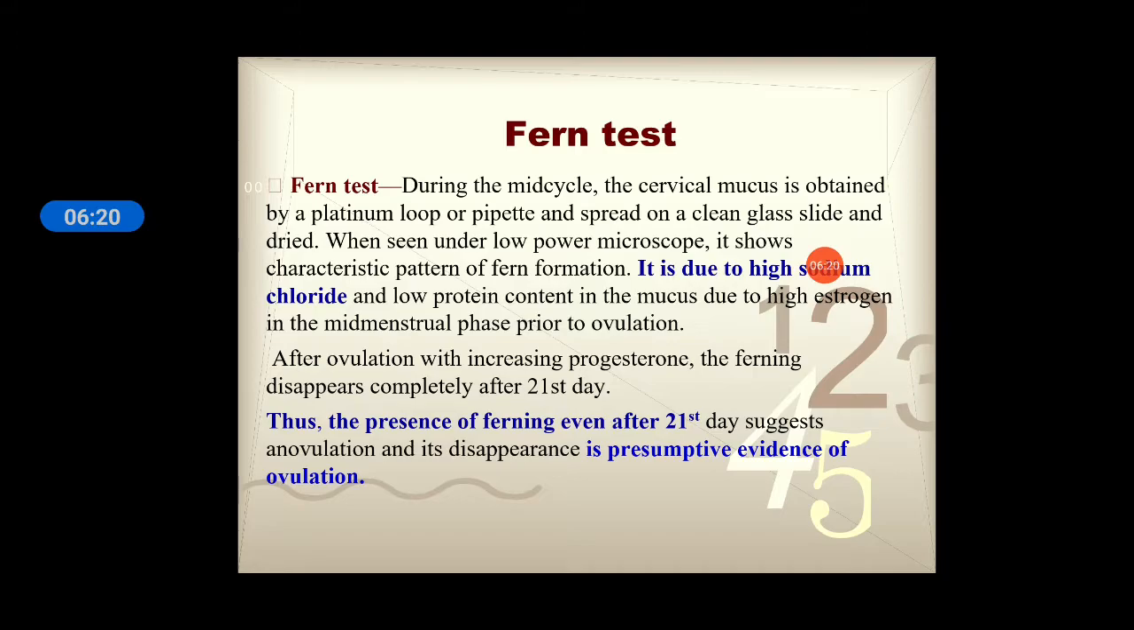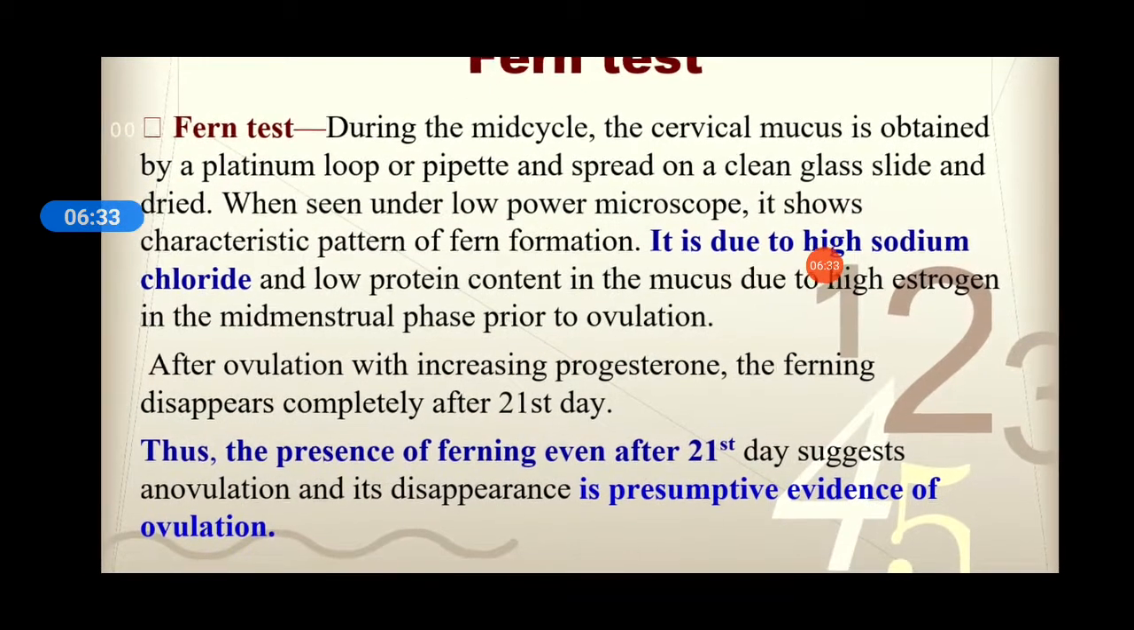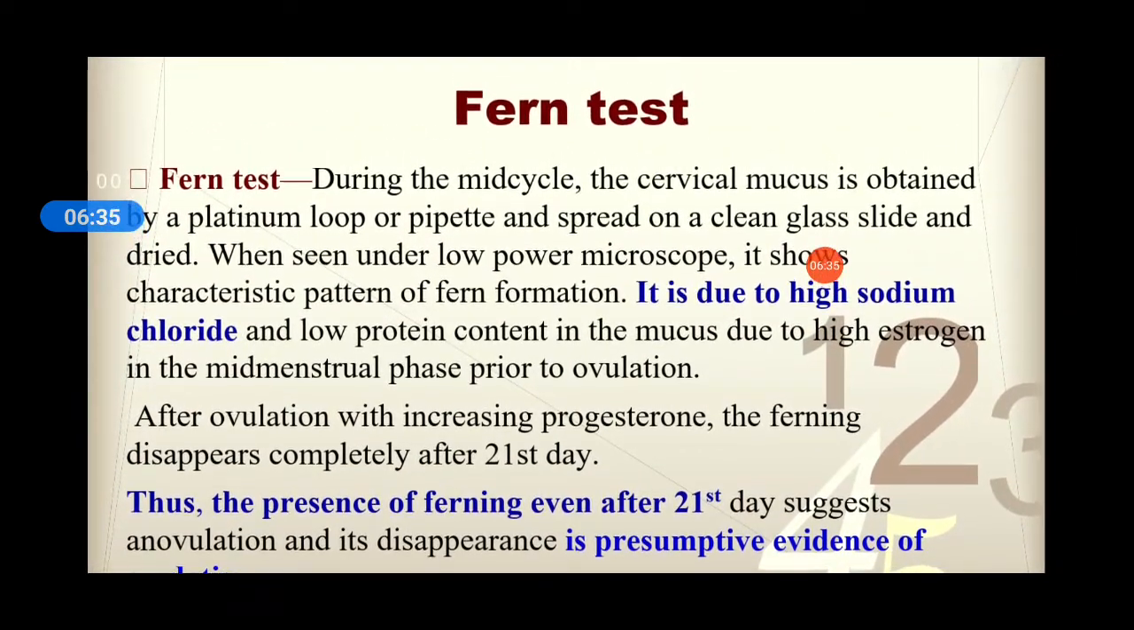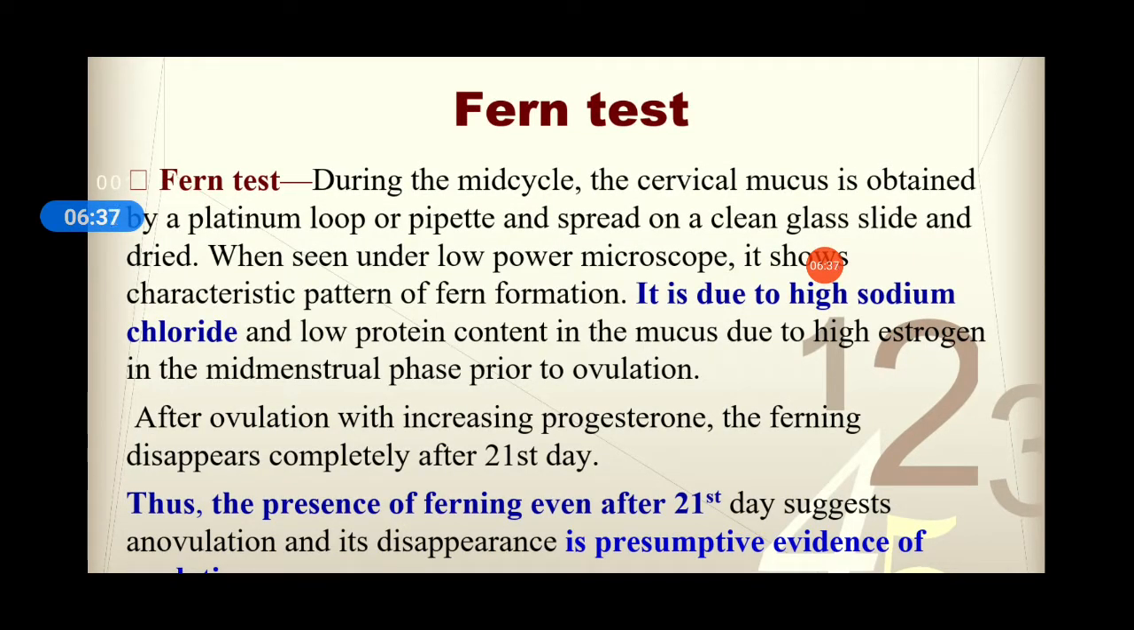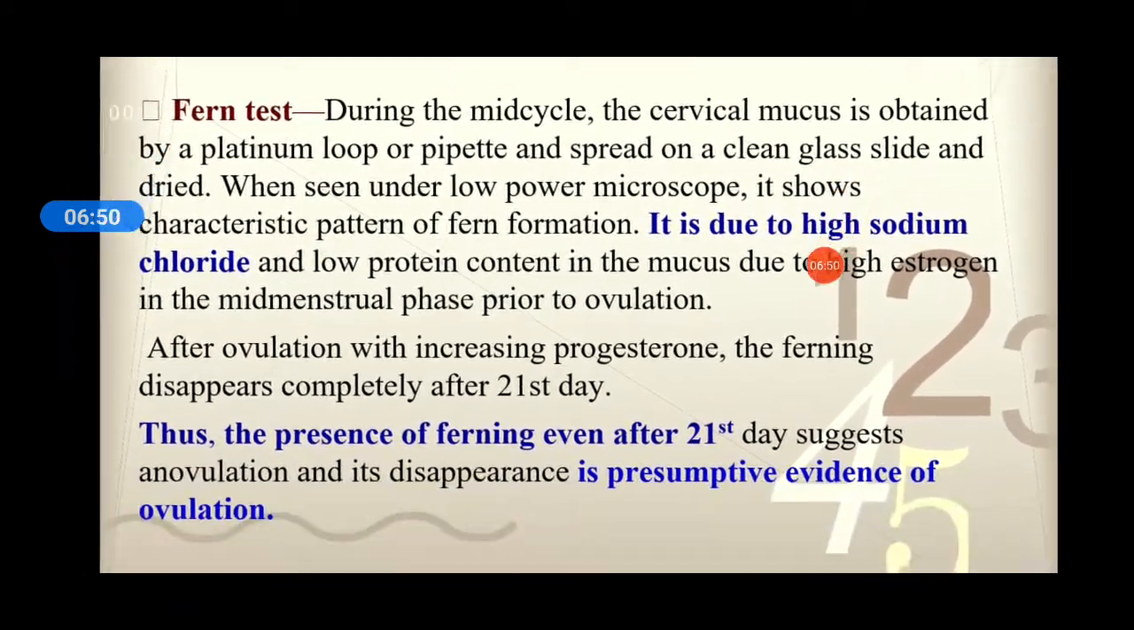Coming to another test which is done on the cervical mucus, it is called the Fern test. Yes, Fern, as the name itself suggests, here a fern pattern appearance will be there. That's what is termed the Fern test. Coming to the test in detail, during the mid-cycle, the cervical mucus is obtained by a platinum loop or a pipette and it is spread on a clean glass slide and then dried. Then when seen under a low power microscope, it shows the characteristic pattern of fern formation.